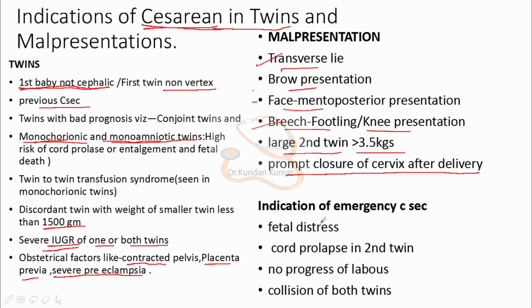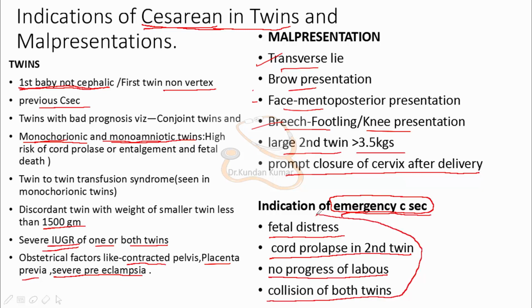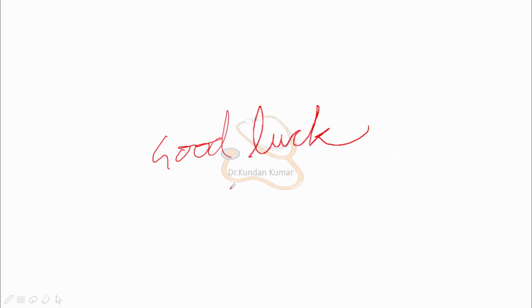And in which cases do we need to do emergency C-section? If there is fetal distress, then we do emergency C-section. If the cord is prolapsed in the second twin, then we need to do immediate C-section. And if there is no progress of labor, or collision of both twins, in these cases keep in mind we need to do emergency C-section. So that's all for today.